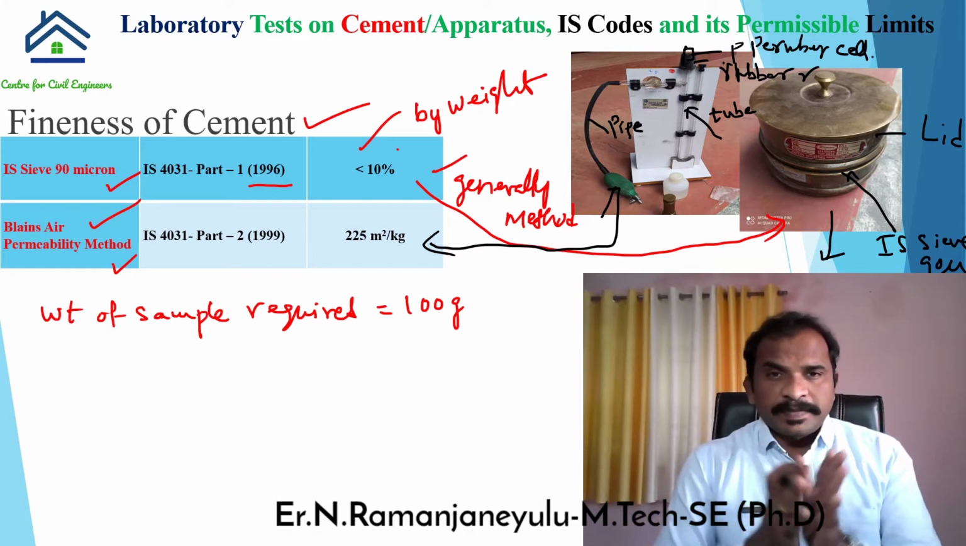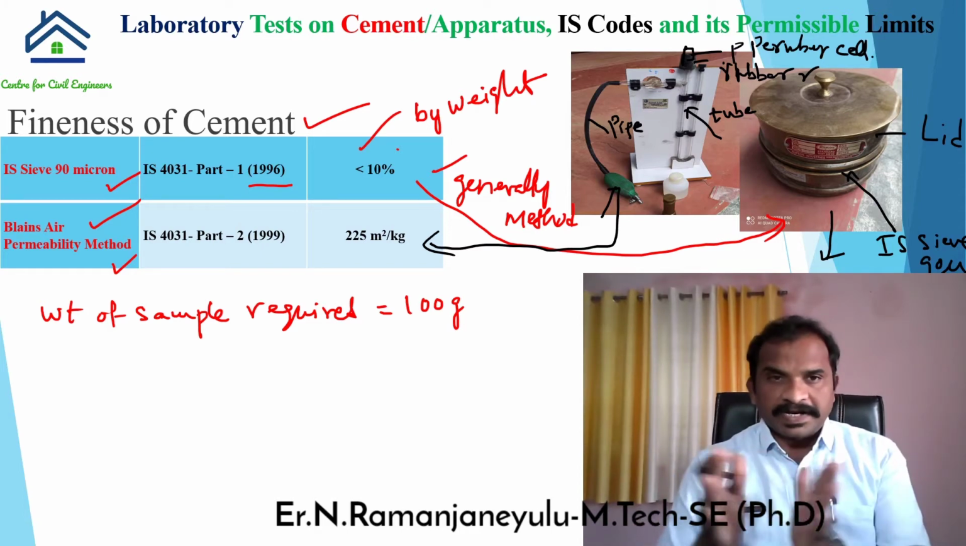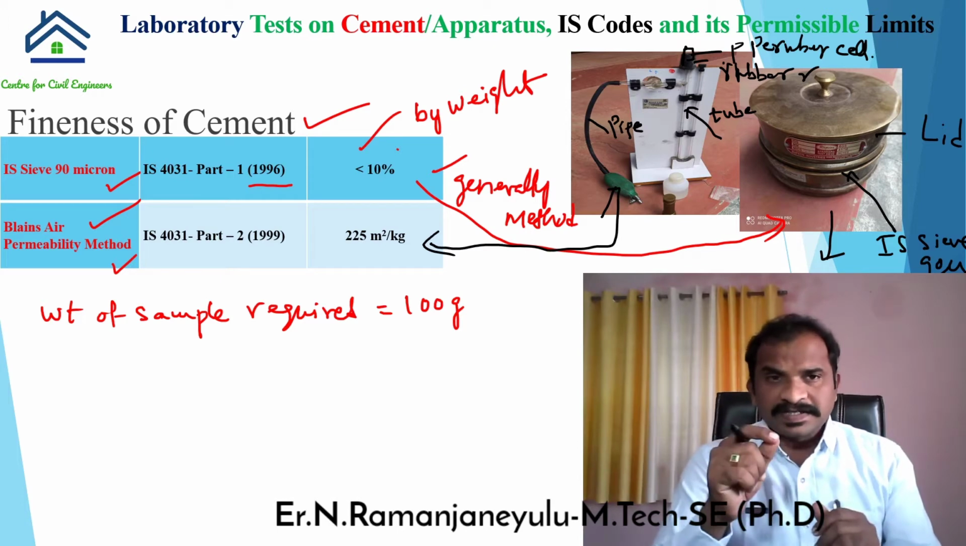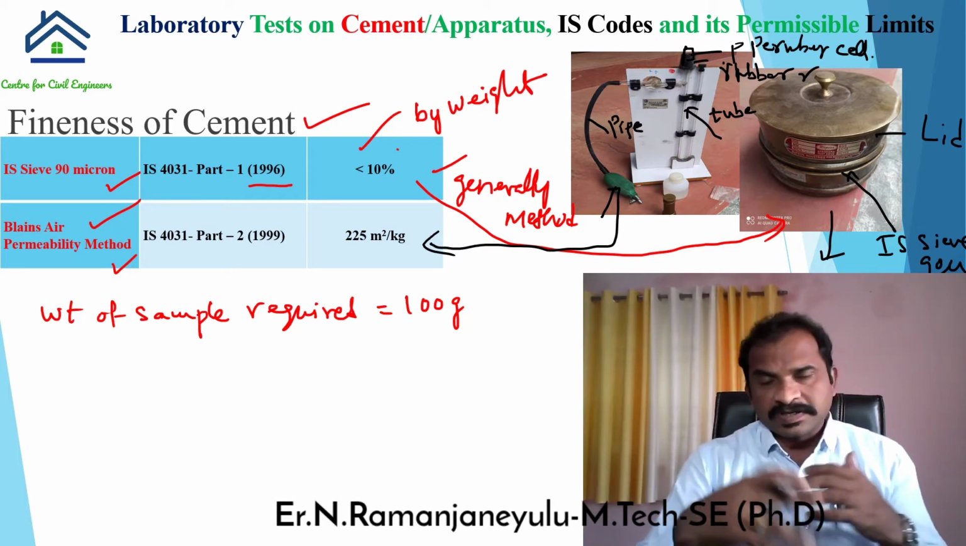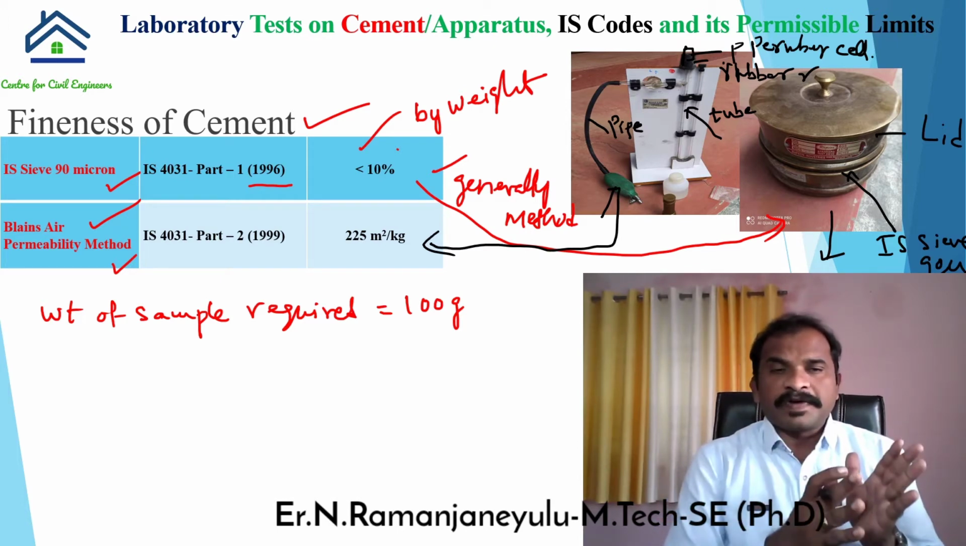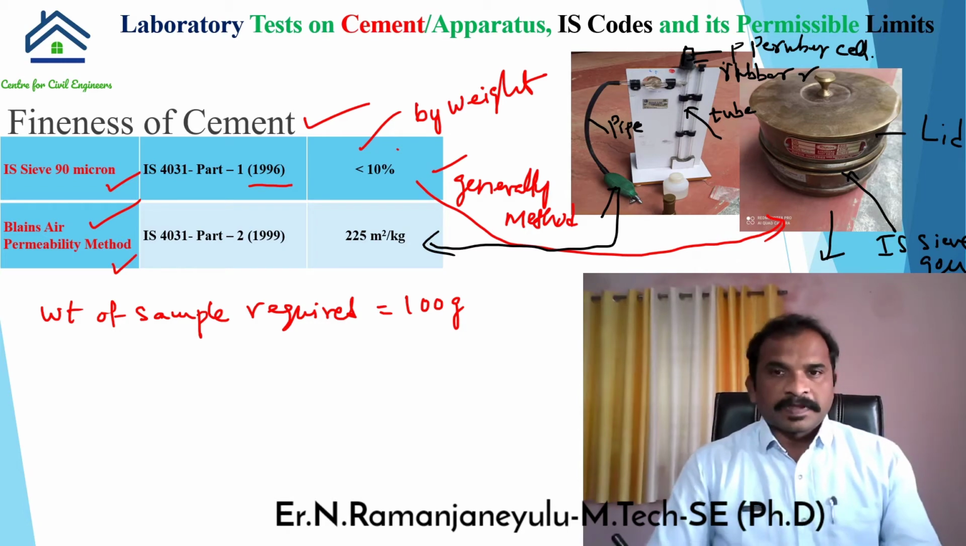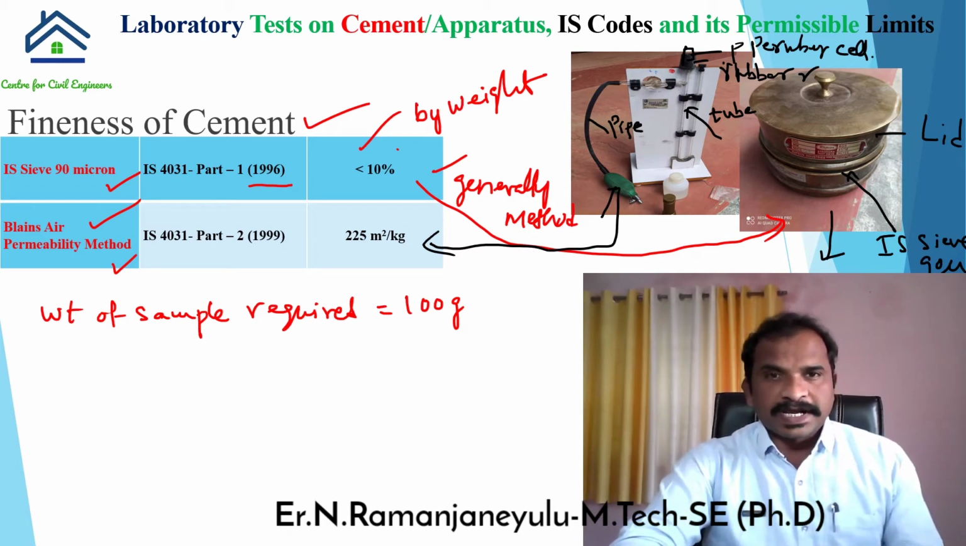Fineness of cement mainly affects the heat of hydration. Depending upon fineness, the hydration process completes, and the more the fineness of cement, the faster the heat generation. Then coming to the second test,